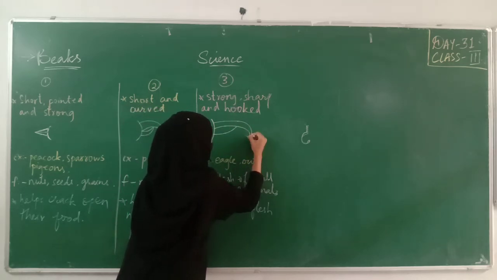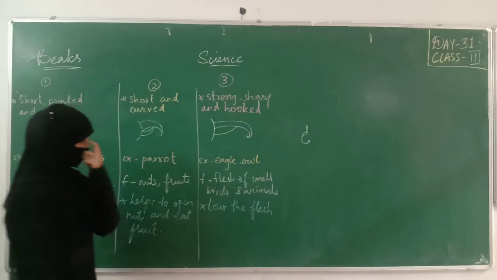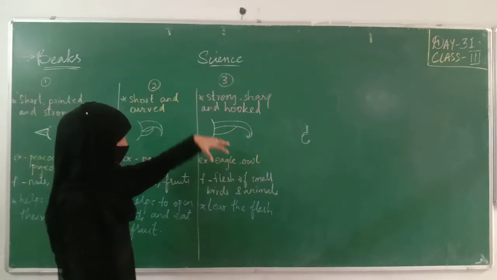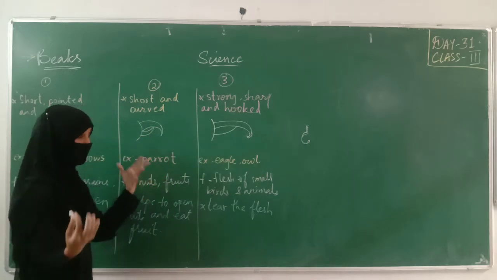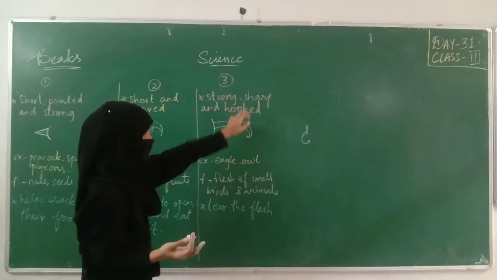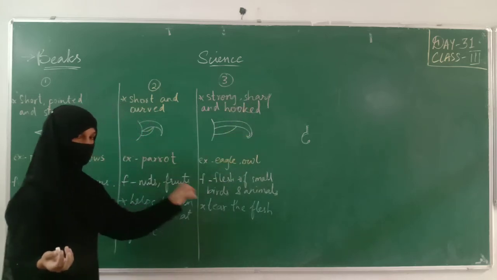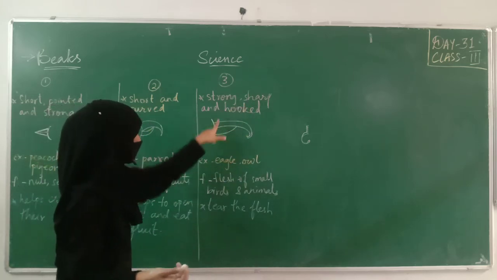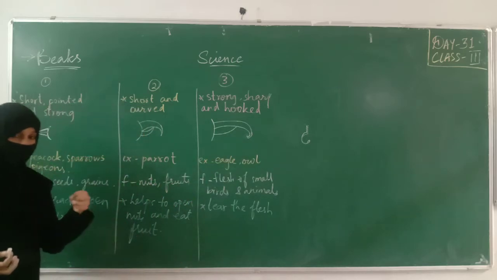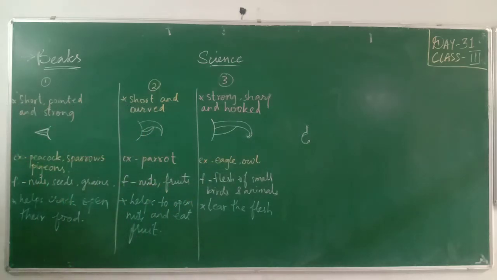Fine. This is strong. It will be very strong because those birds are also very big and they are flesh eating, and obviously they have to be very strong. Sharp so that they can cut or tear the flesh. It should be very sharp. And hooked so that they can tear the flesh or hold the animal in their mouth. Okay. Next we'll go for the fourth type.